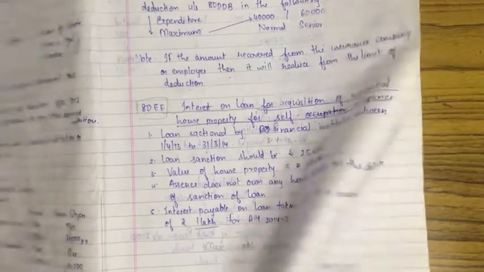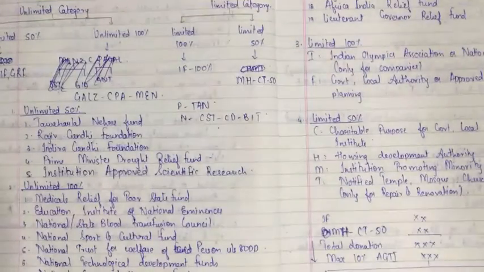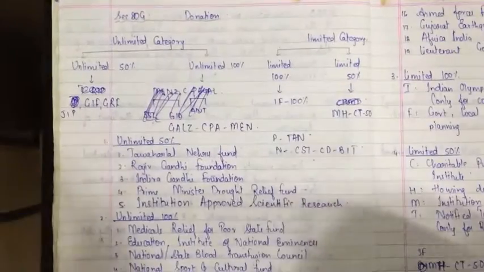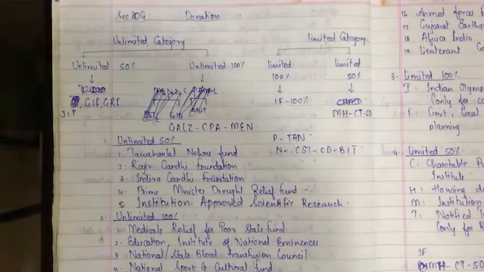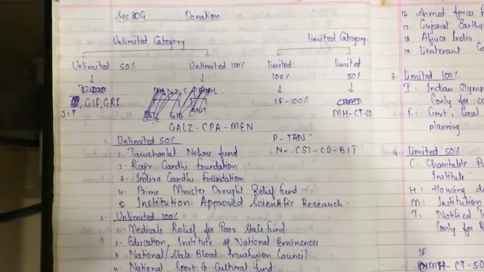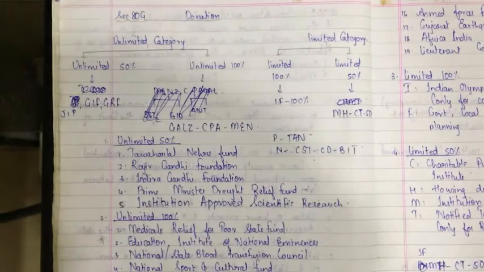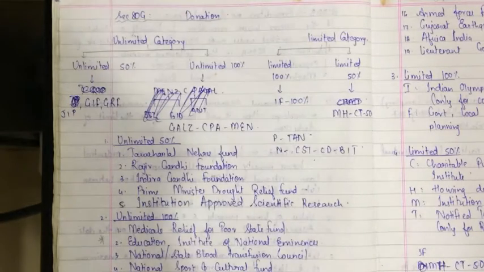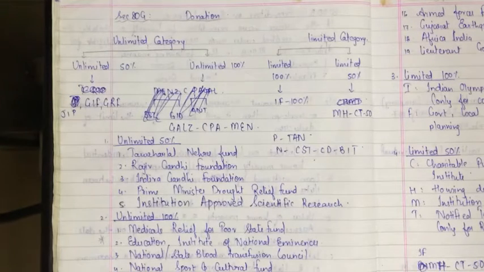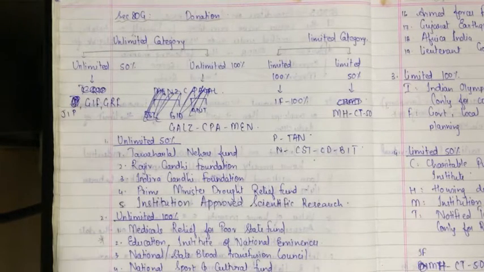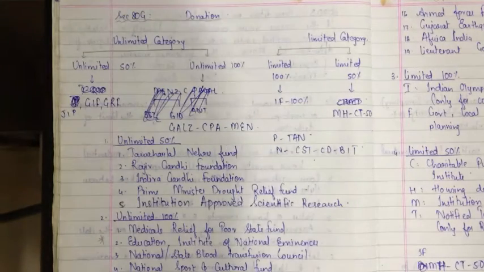I hope you have done copying. So now the major part comes: 80G, donation. If you have heard, many a time people donate a huge sum of money so that they can claim a deduction. In this, unlike 80C, there is no limit. Here you can donate as much as you want, and there is tax planning because of this donation. There are many loopholes in this donation section 80G. So if you want to learn that, you first have to understand 80G entirely.